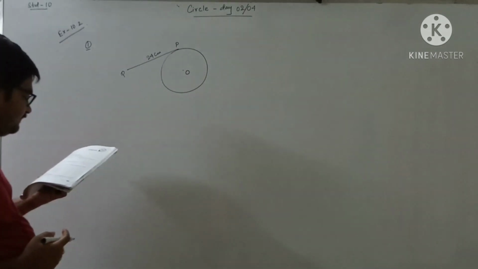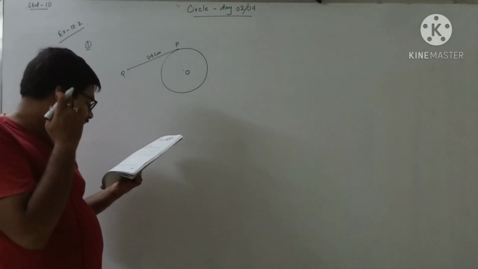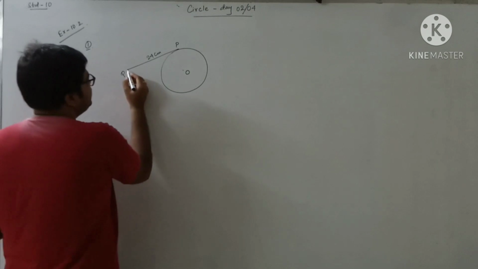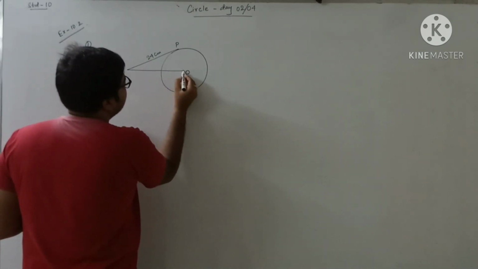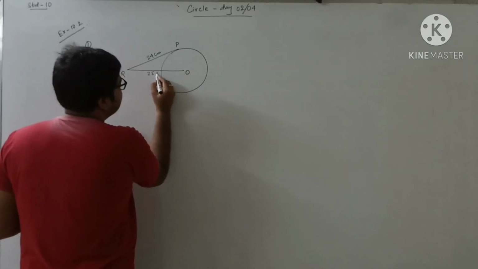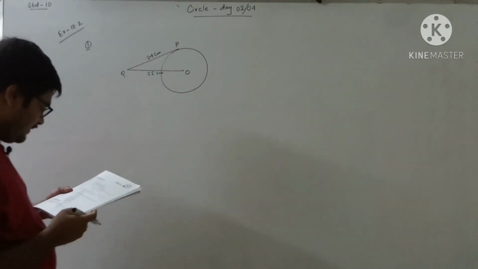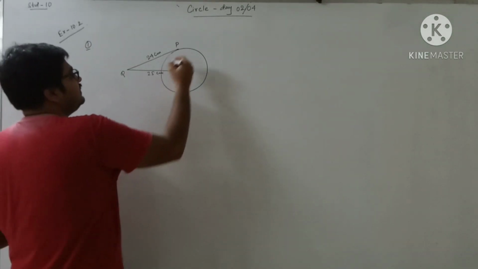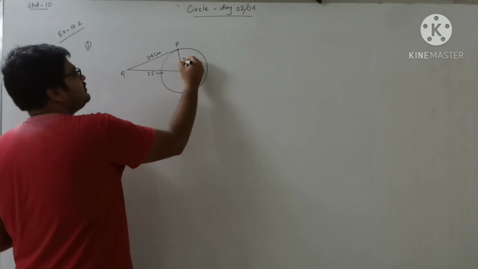Next thing, the distance of the point Q from the center is 25 centimeter. Find the radius of the circle. OP is the radius. This one we have to find out.